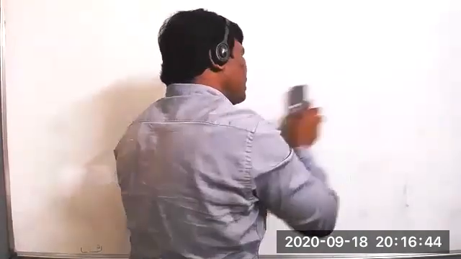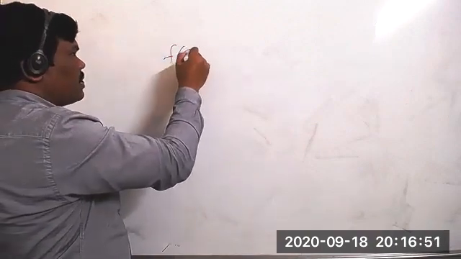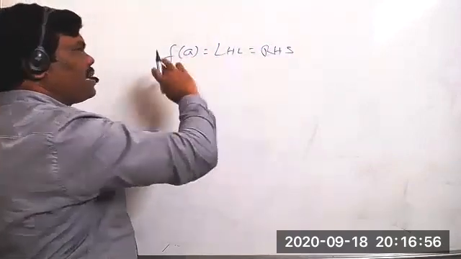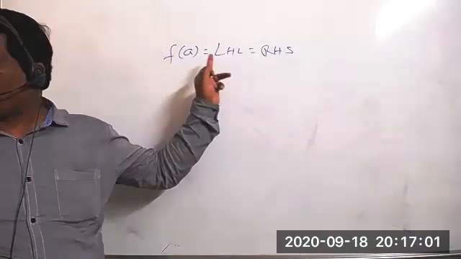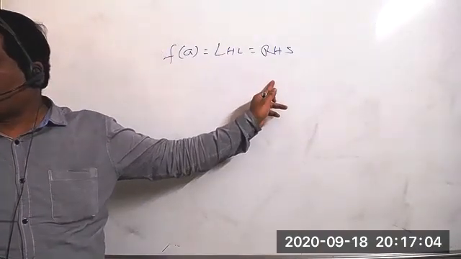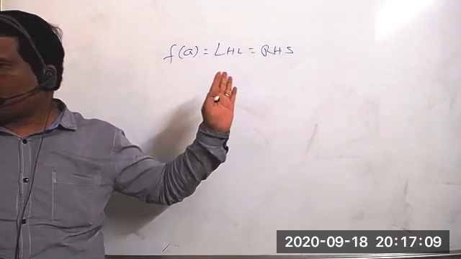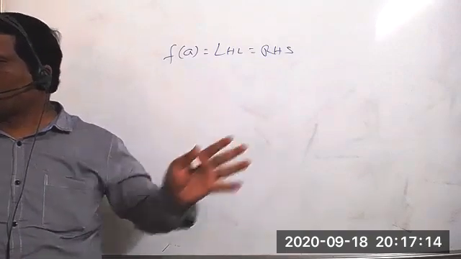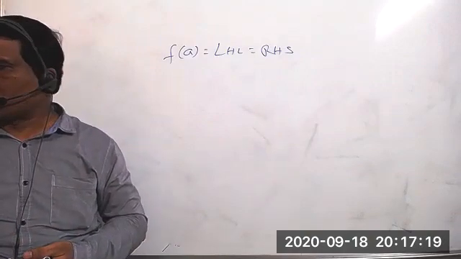Suppose you take continuity, then compulsorily we have to prove the condition; that is more important to us. And what is the condition we have? Compulsorily we have to show that f of a is equal to LHL equal to RHL. So in any continuity problem, first we have to find f of a, then find the LHL, then find the RHL separately. Then we have to write that the three will be equal. If the given function is continuous at a particular point, the three will be equal. Then you can equate and simplify. That is the way of solving the question.